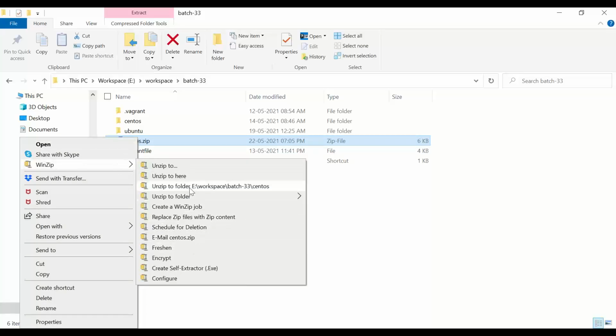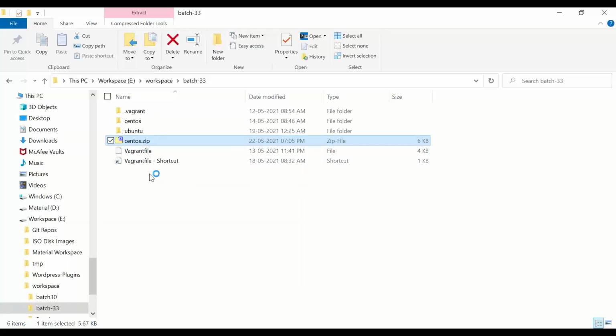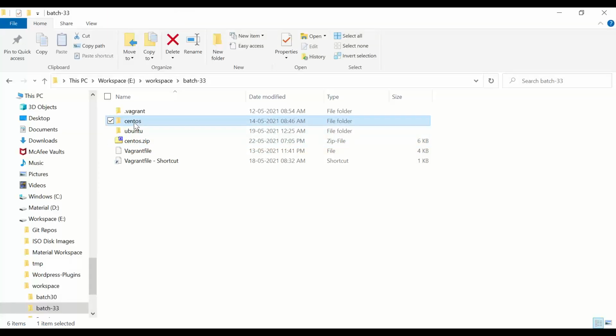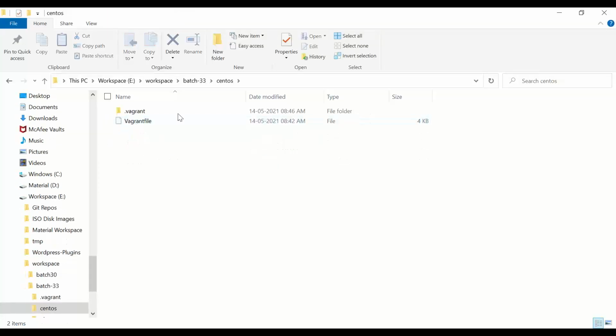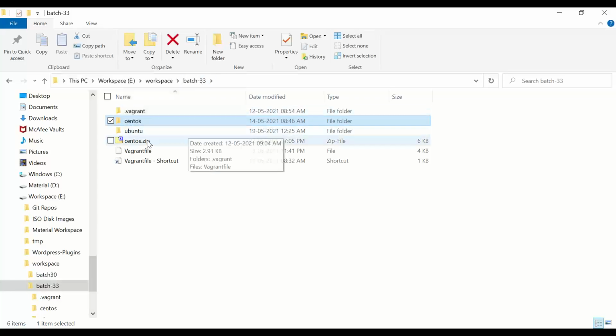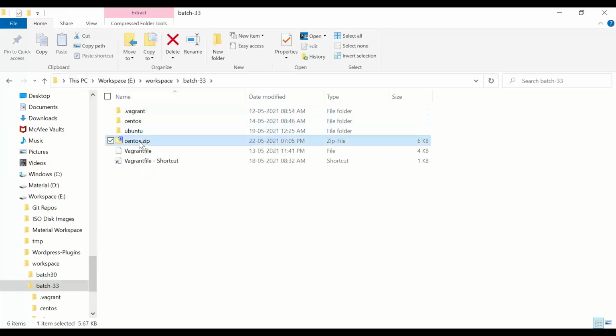So if I go for unzip here, now this is the same folder, whatever the folder and file name we have for the zip file, with the same name it is trying to extract into this location. So if I take the zip file and do that extraction, we call that extracting. That is what we can call extracting options, like recovery options.